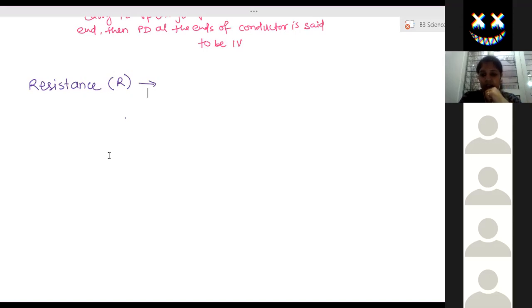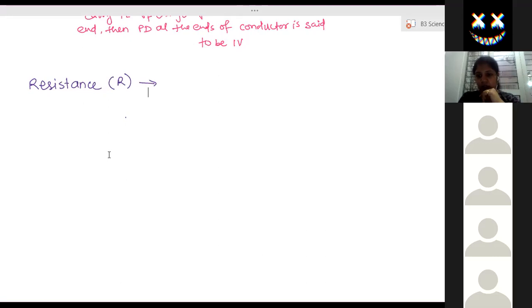Now, what is it exactly? Suppose you are riding a cycle on a road. There is no traffic at all. But still, are you able to move in uniform motion? Is it possible that you can ride your cycle with the same speed? Are you able to maintain it? No. Why can't you maintain it?